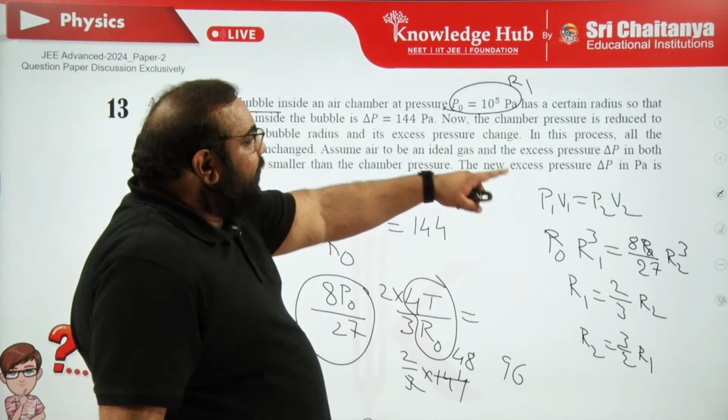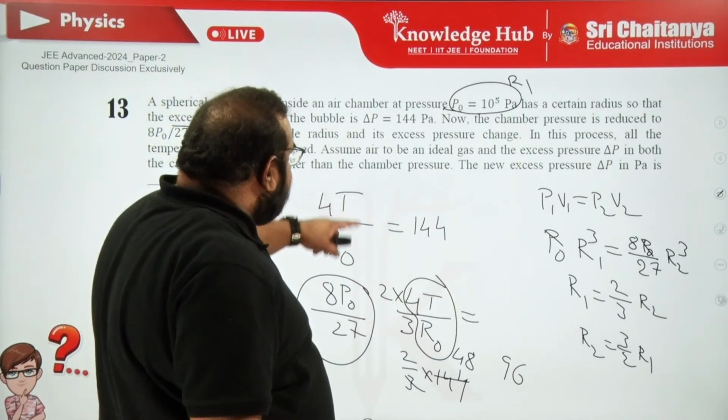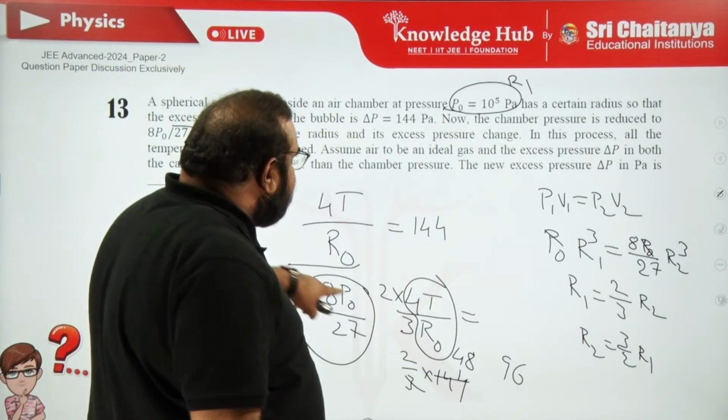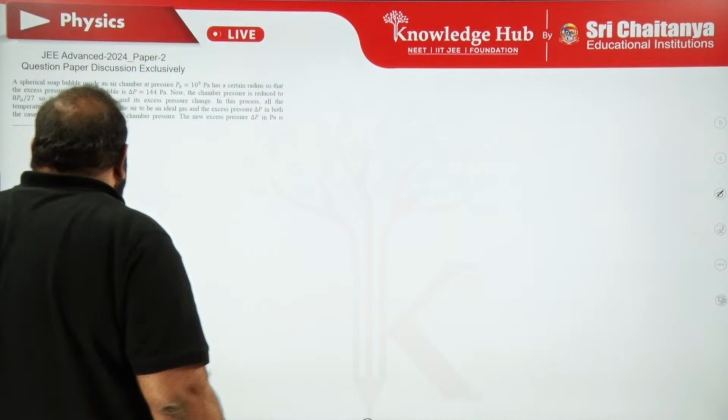First P1 V1 is equal to P2 V2. From that, try to get the relation between R2 and R1. Second case, excess pressure forms. By using that excess pressure, substitute the R2 value and try to calculate that pressure value.